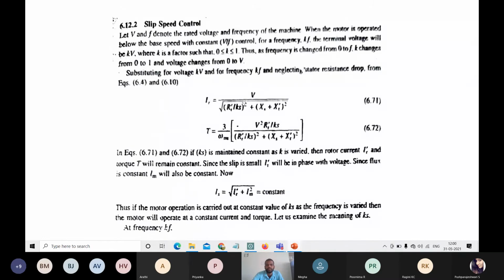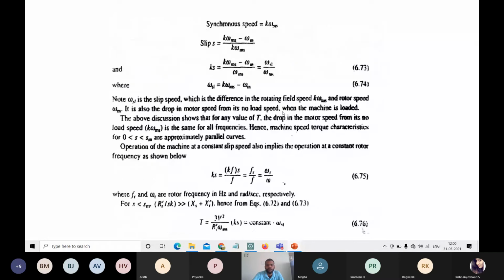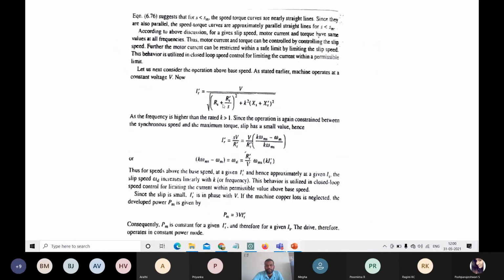See here. There it was V divided by the square root of (RR dash by KS) square plus (XS plus XR dash) whole square. So now Rs is there and K will be here. So this is the difference.